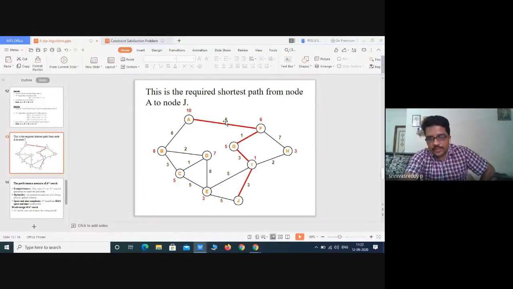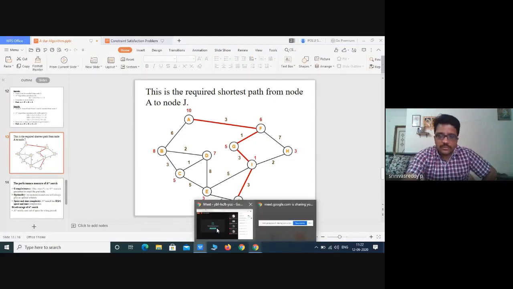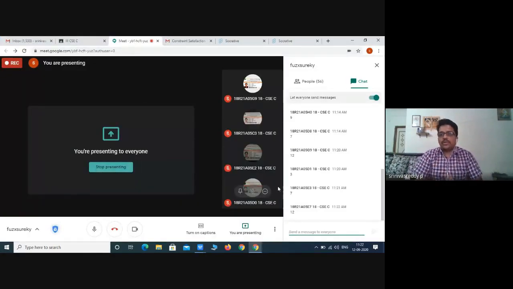See, G of n is 3 plus 7 plus 2 only. Your H of n is 1 here. I said n number of times. So 3 plus 7 plus 2 is what? How much? 12. Still anybody having any doubt? Right now only we'll sort it out.